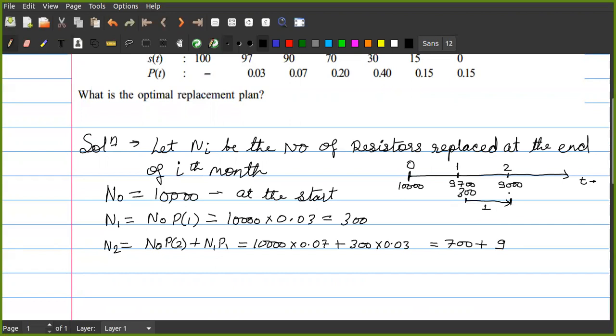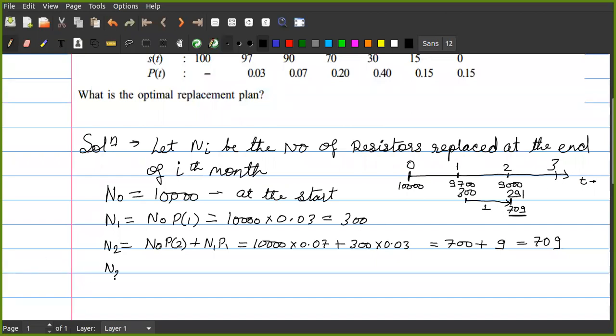Out of these 300, we have 291 remaining, correct? And we will replace 709 components after the second month. Got it? Yes, sir.